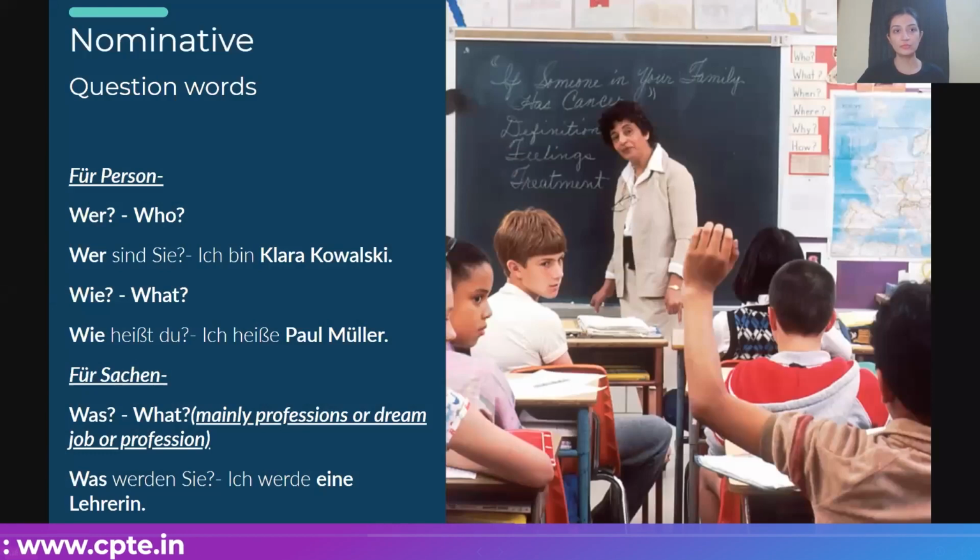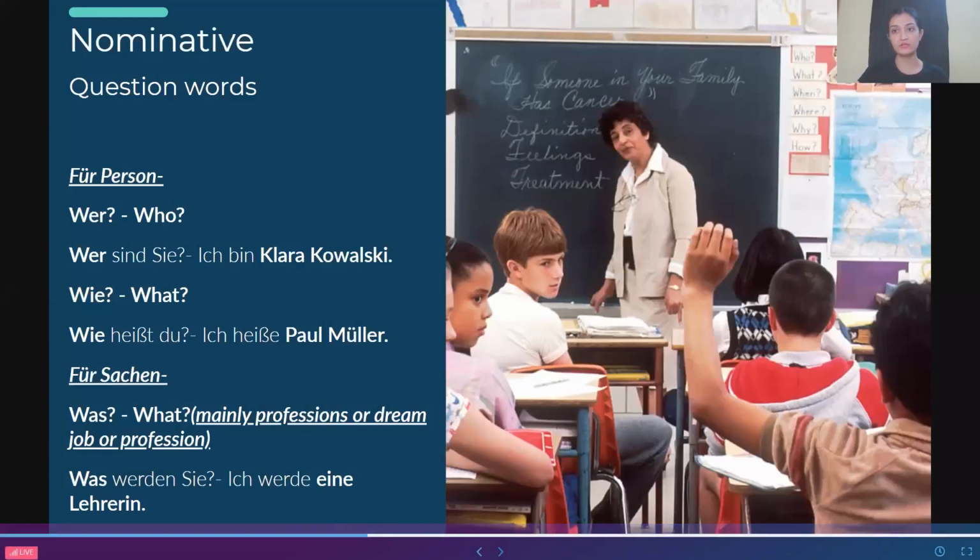Now we have some of the nominative question words as well. You already know that question words are like who, what, where, and they comprise only one, or a maximum of two to three words, like for which purpose, for what, for whom. A question sentence is also known as the interrogative sentence, meaning a complete question. Where are you going? What are you eating? Okay. So right now, get back to the topic, question words.